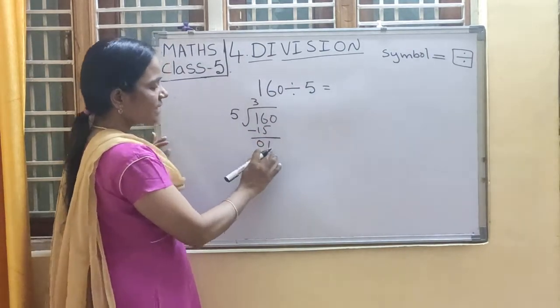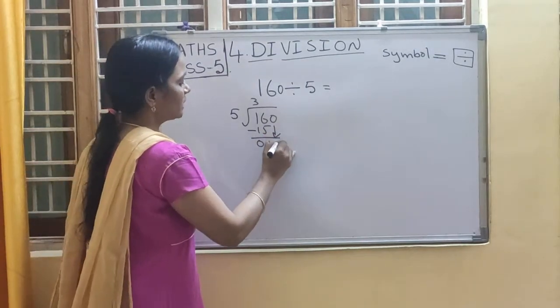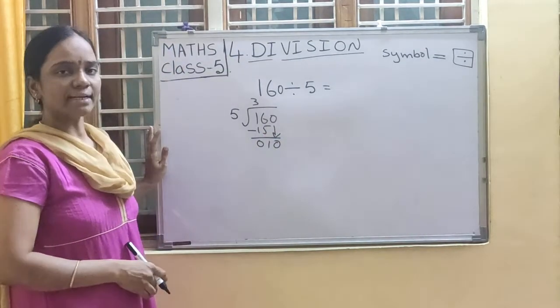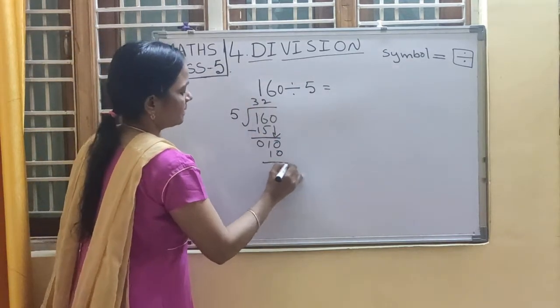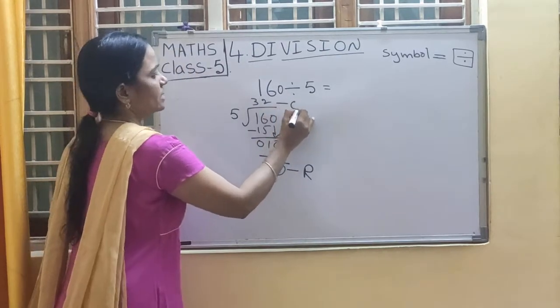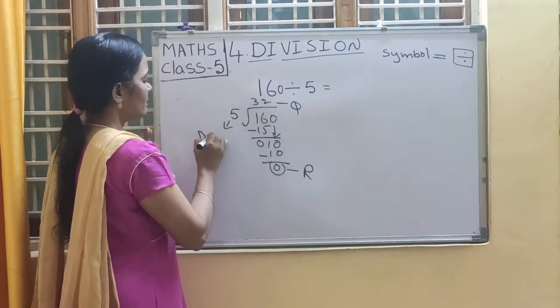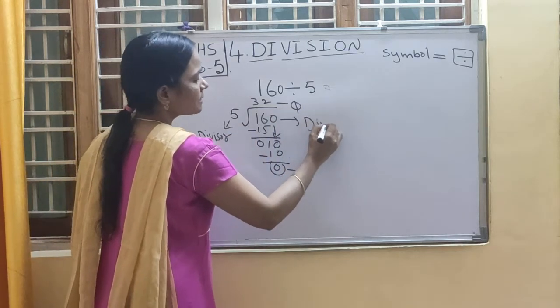So 1 is a smaller number, 5 will not divide 1. Then bring down 0. Now it is 10. In 5 table, when do you get 10? Very good. 5 2s are 10. 10 minus 10 is 0. So this is the remainder, quotient. This is the divisor. And 160 is the dividend. These are the terms.